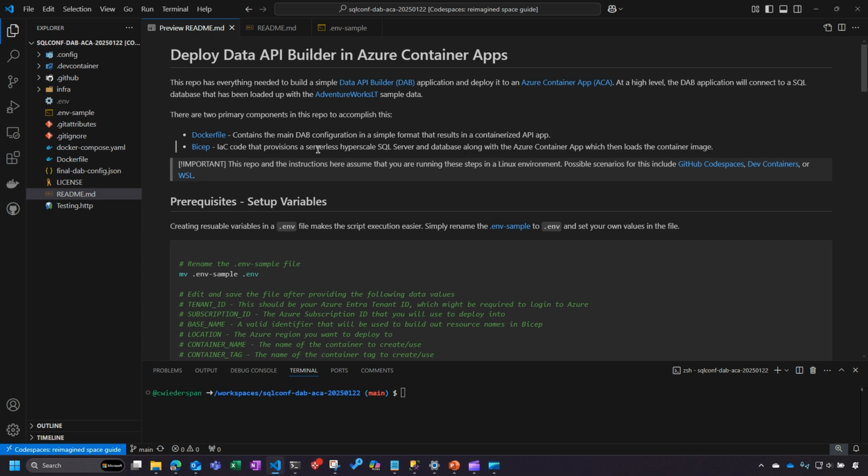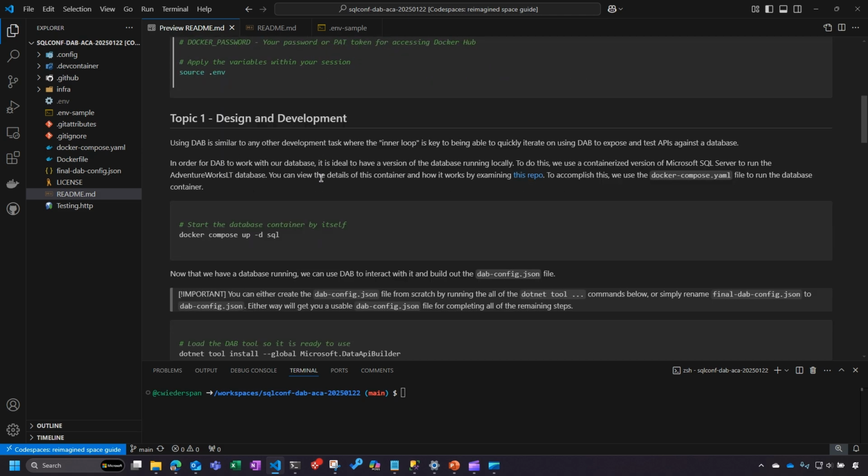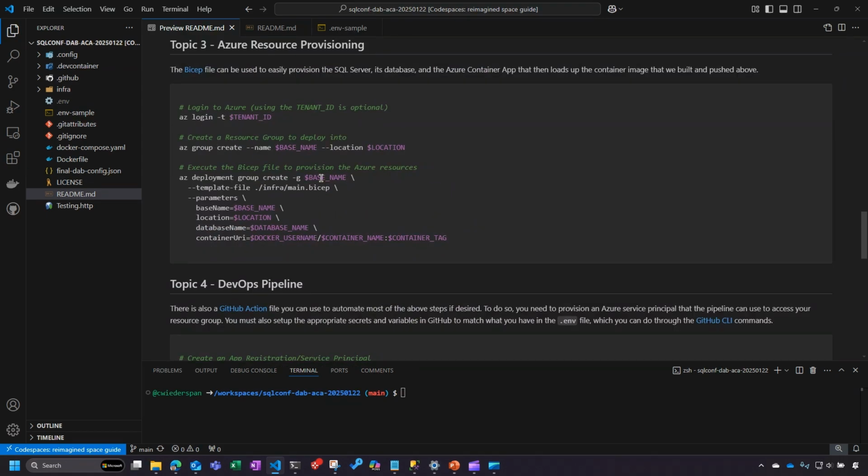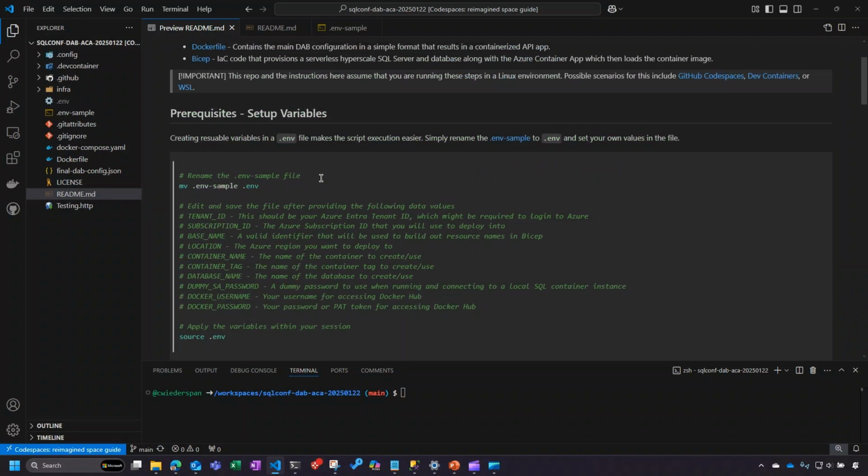Now, this is the README file that we saw before. The idea here is that we've outlined several steps that we can take to reproduce the development environment that we're looking for. We want to iterate with our code locally. That's that inner loop that any good developer loves to maintain an efficient process. You don't want to have to push code up to the cloud every time you want to test it. So that inner loop is important. To get started with that, you do need to set up a couple of environment variables.